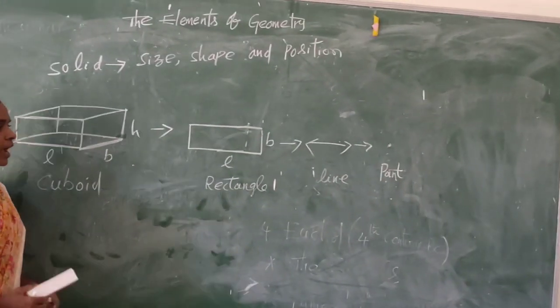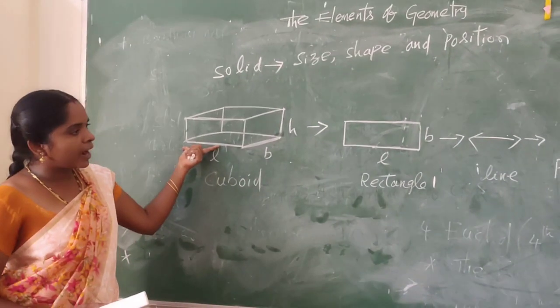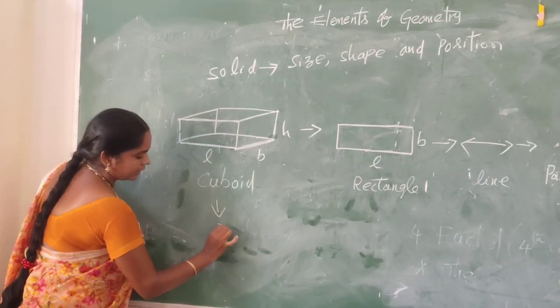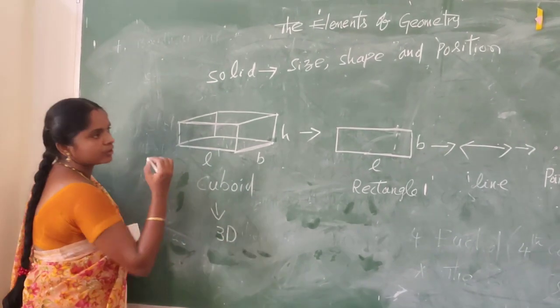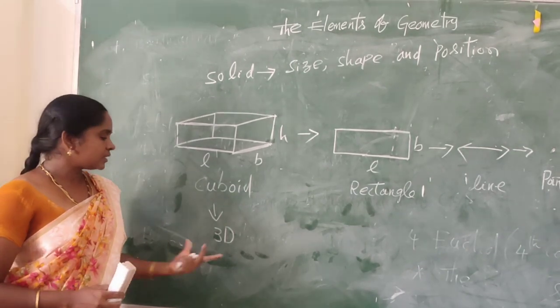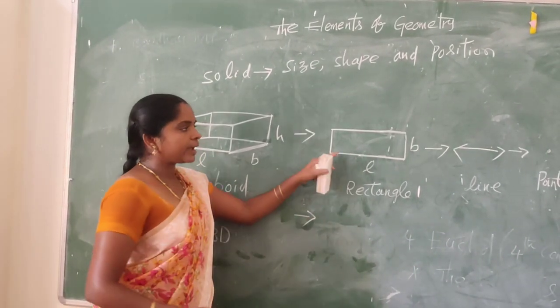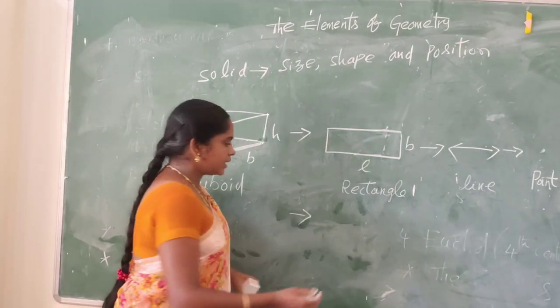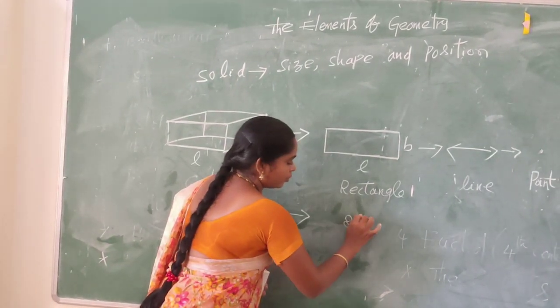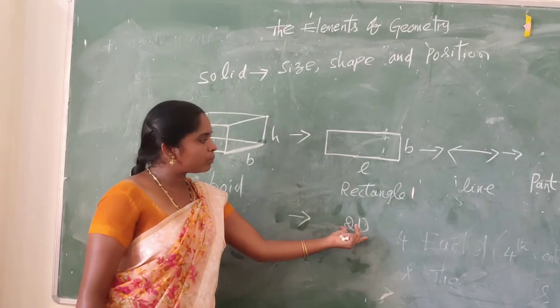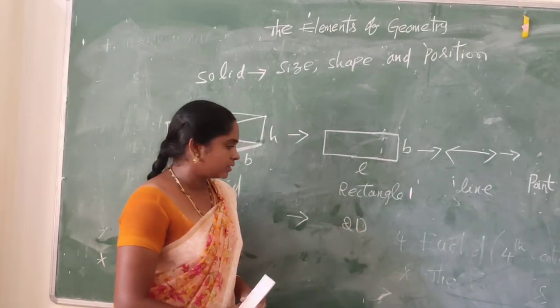So first we have the cuboid, which is a 3D figure. Next, the rectangle or surface is a 2D figure. 2D figure means two-dimensional figure. Two dimensions means length and breadth.